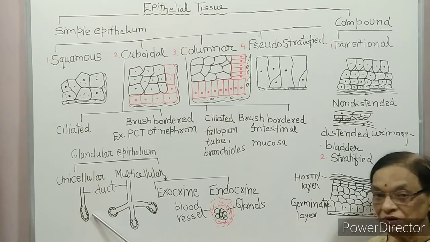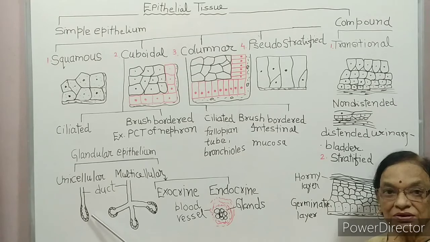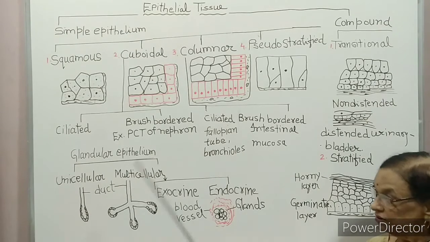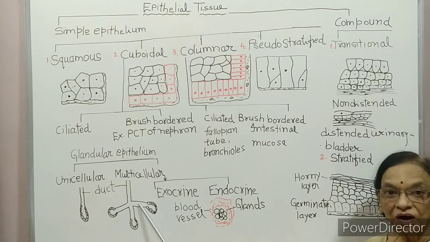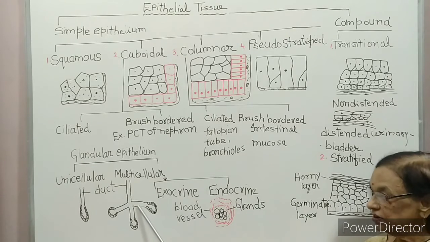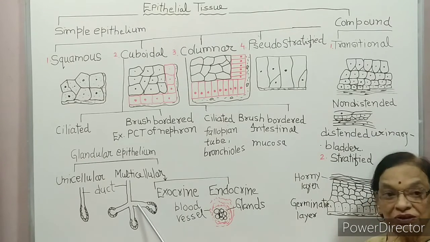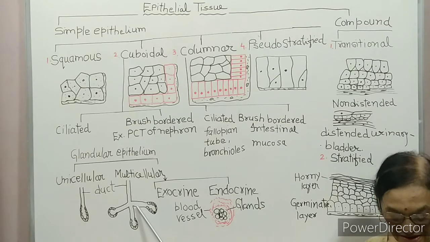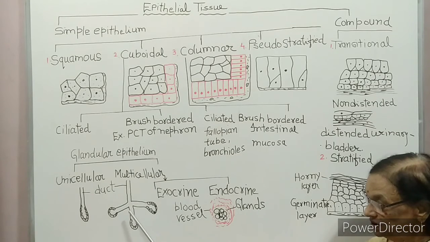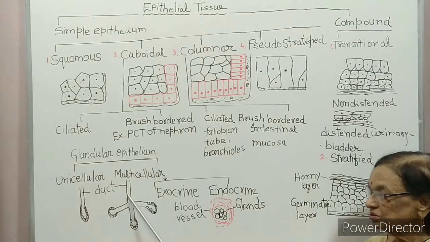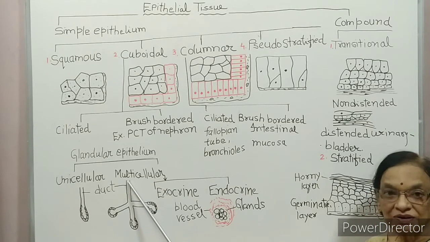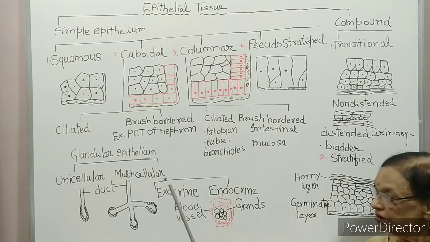So it is the goblet cell of the small intestine. Multicellular glandular epithelium is found in the salivary gland. The salivary gland produces saliva. You can see these are different types of glands lined with secretory cells. Through this single duct, saliva comes out.